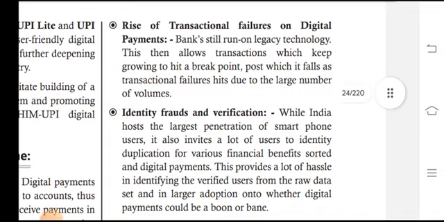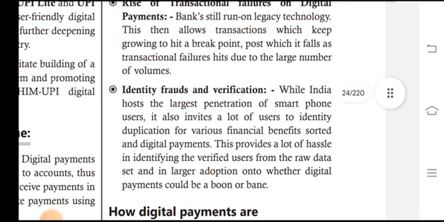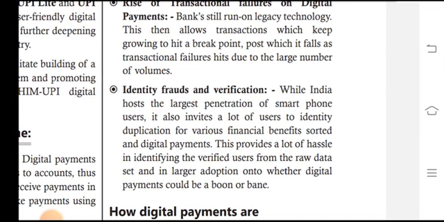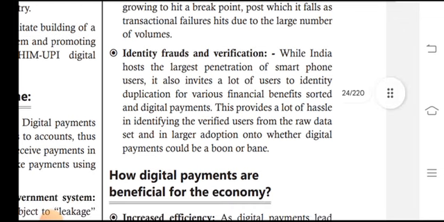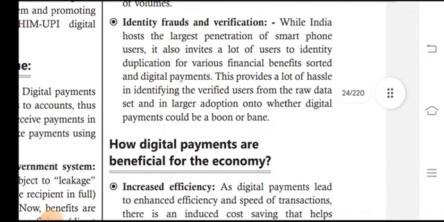Rise of transactions and failures in digital payment: banks still run on legacy technologies, which slow down transactions. Volumes keep growing until they hit a break point, after which transactions fail due to the large volumes. Identity fraud and verification are also issues.